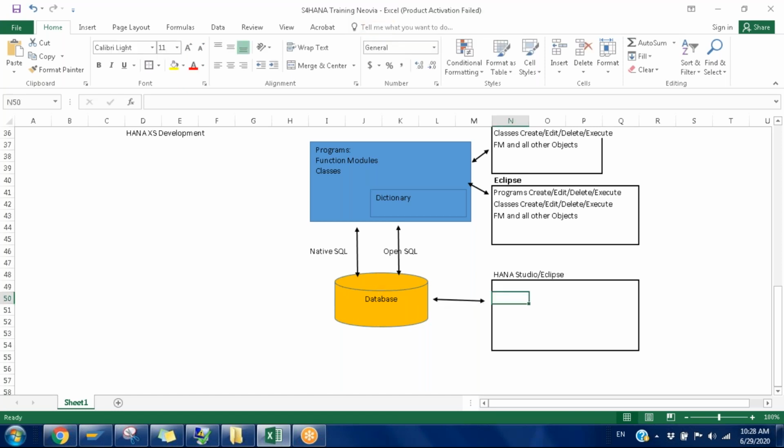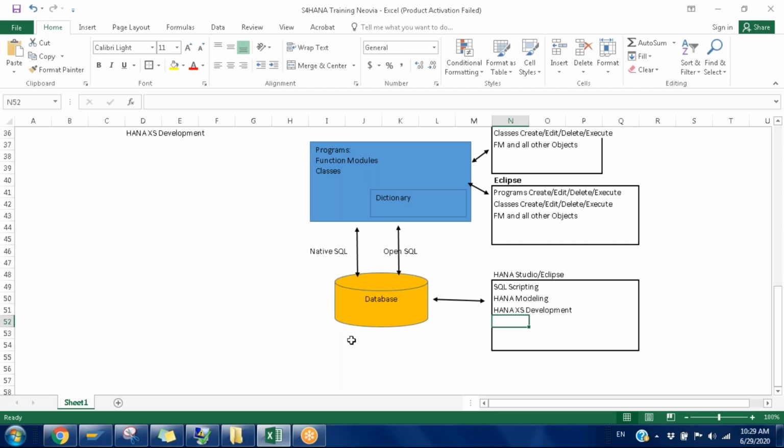We can connect to the database where we can do our development, either writing SQL scripting, or HANA modeling, or HANA access development. All the activities we can do.